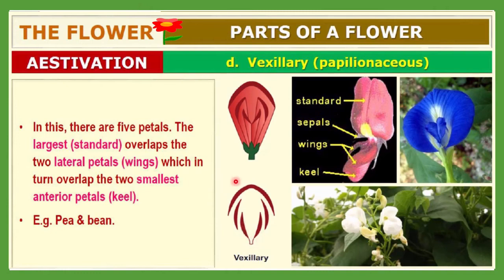This is a very unique type of structure, and all these are considered vexillary estivation. In this photograph you can observe the standard, these are the wings, and this one is the keel. If these kinds of structures are observed, then it is called vexillary. Examples include pea and beans. You will observe this kind of estivation in pea and beans.